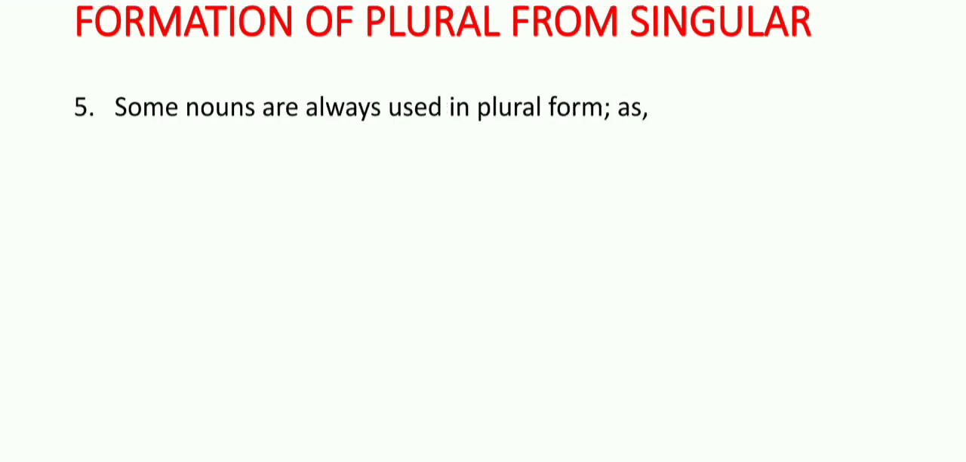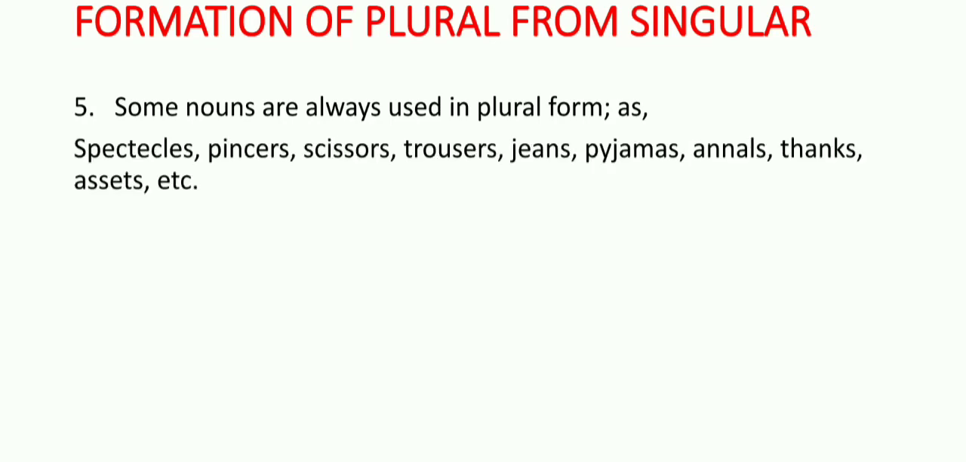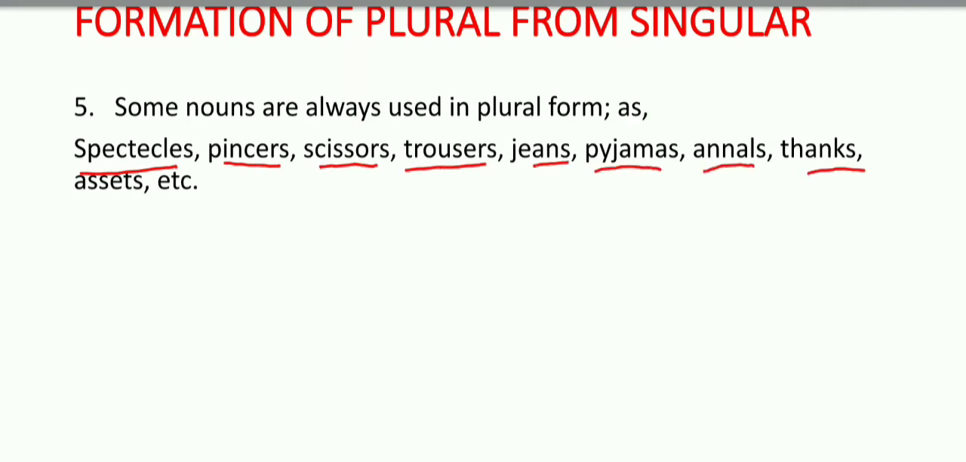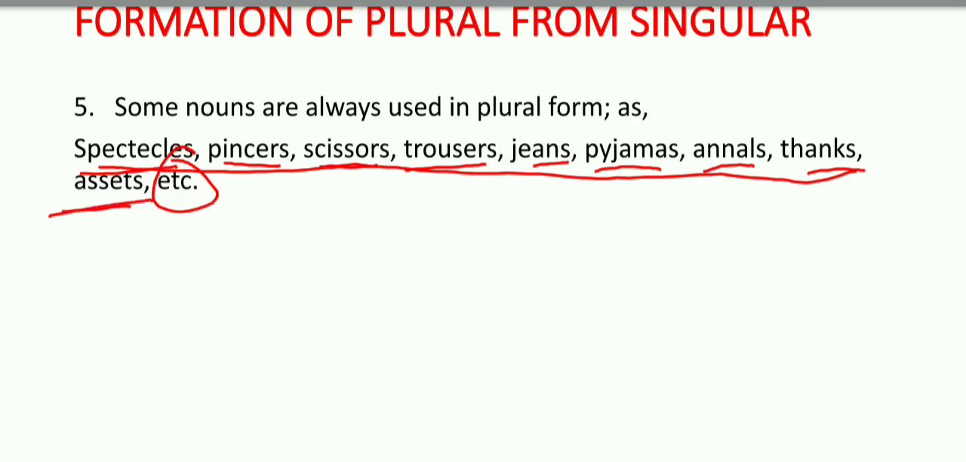Next, some nouns are always used in plural form. Some of the nouns we have are only used in plural forms. What are those nouns? Look, these are the nouns: spectacles, pincers, scissors, trousers, jeans, pajamas, annals, thanks, assets, etc. So these were the examples, and if you want to know more about these nouns, go through the book Wren and Martin and learn about them.